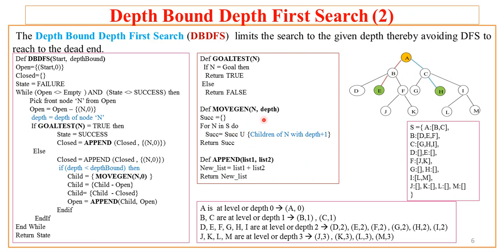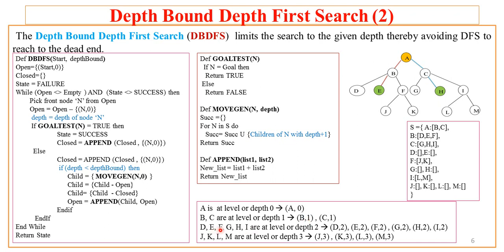So moveGen will not simply return the child, it will also record the depth of that particular child. So here it will be something like this. Let us focus here where I am pointing. A is at level or depth 0, so moveGen will return A comma 0. B and C are at level or depth 1, so moveGen will return B comma 1 and C comma 1. That means the node along with its level, because this level value basically helps the algorithm to decide whether to explore the next level or not, because this value is compared with the given depth bound.